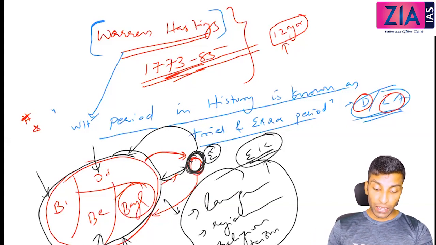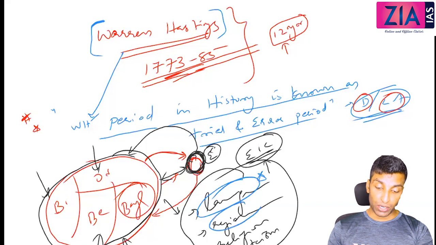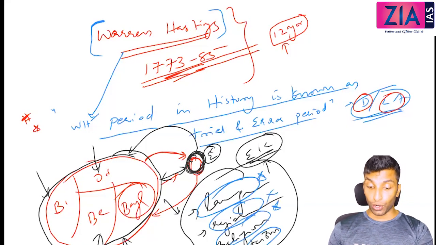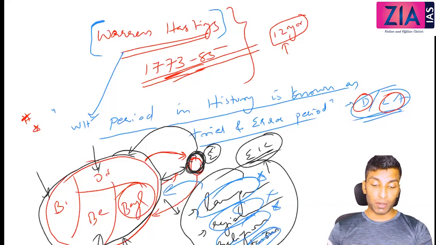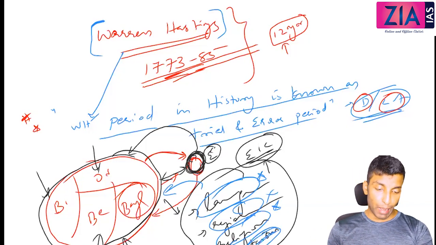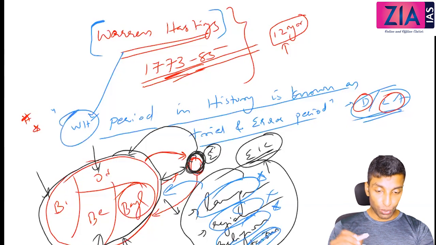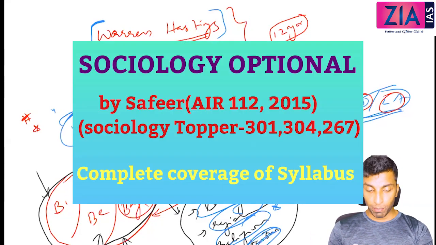So imagine where they are coming from. They are coming from a country where there is only one language, mainly English. So there is no problem of regionalism. Religion, only one religion. There is no caste at all. So when they come to India, where all these problems are there, they are going to struggle. Exactly what happened with Warren Hastings also. If you don't have any prior experience in administration, you will make problems.